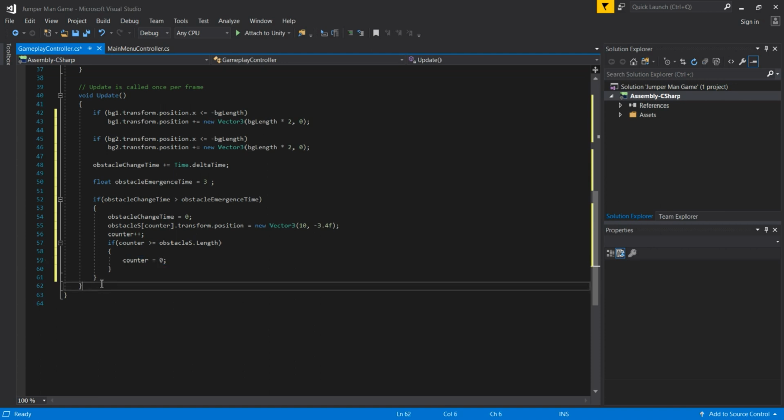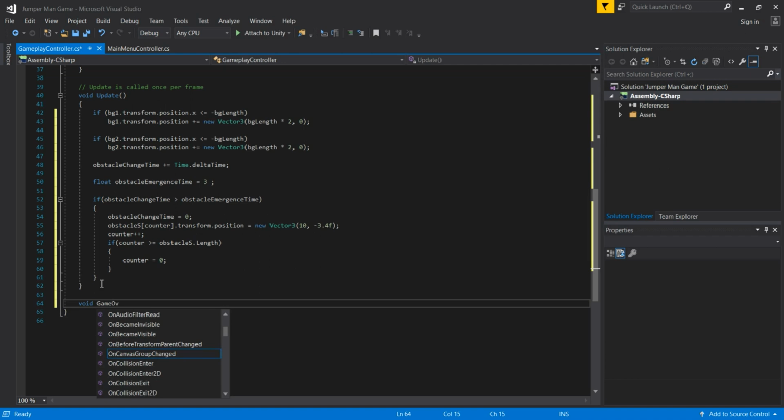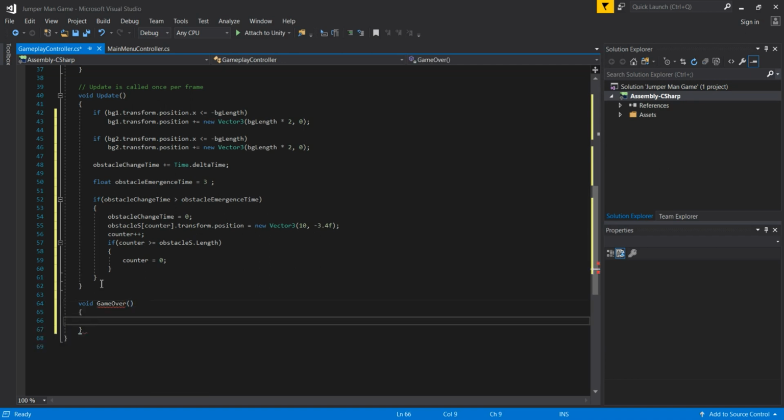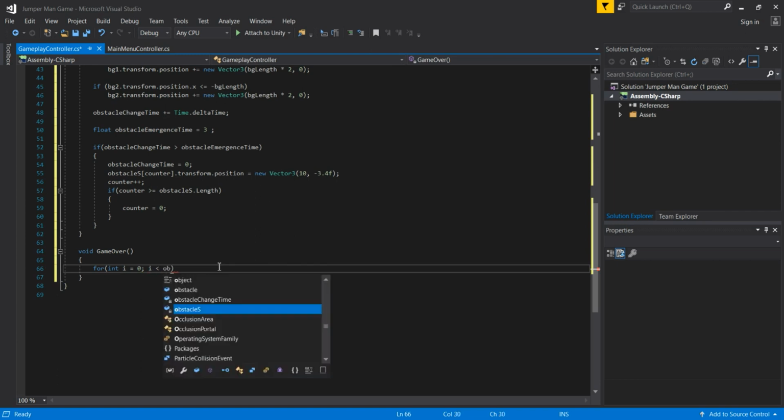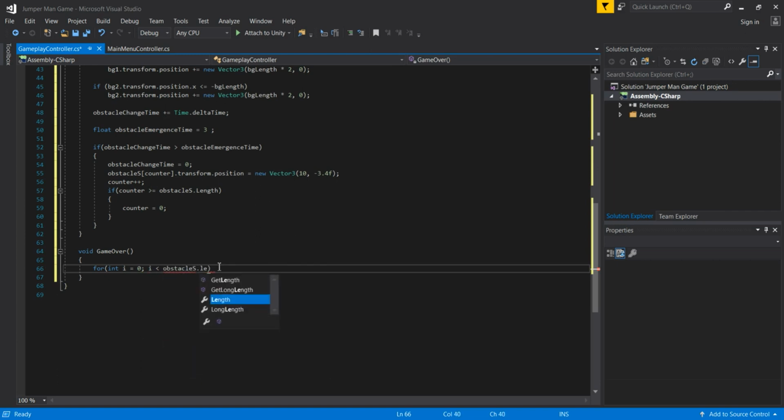Now we are going to create a new method, and this time it is going to be the GameOver method. So we are simply going to pass here GameOver like this, open these curly brackets, and this is going to be the method for when we finish our game and when we die, actually. We are going to open a for loop, and in that for loop we are again going to create an integer i variable and check as long as this i variable is less than obstacles.length, the length of our obstacles.